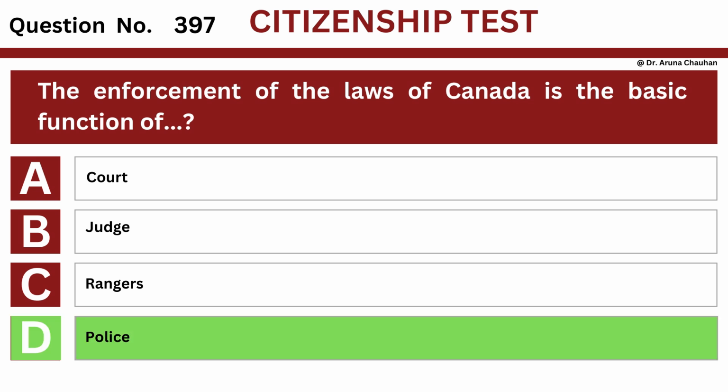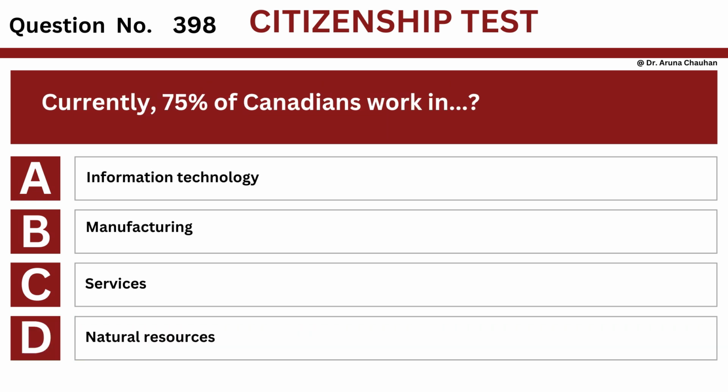The answer is option D, Police. Question number 398. Question: Currently, 75% of Canadians work in Option A, Information technology. Option B, Manufacturing. Option C, Services. Option D, Natural resources.